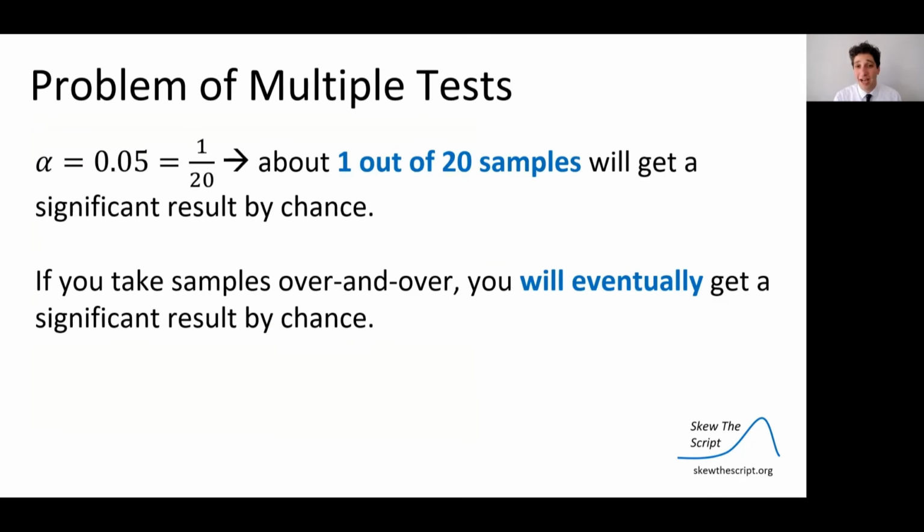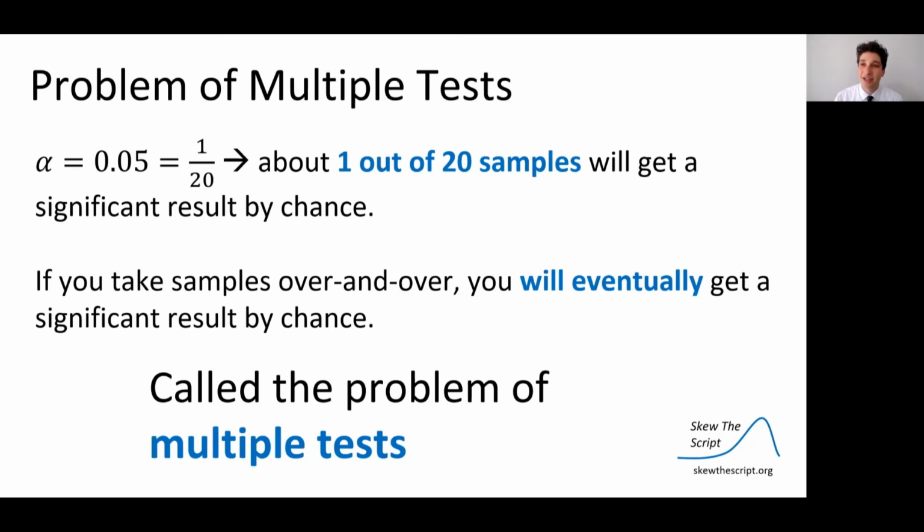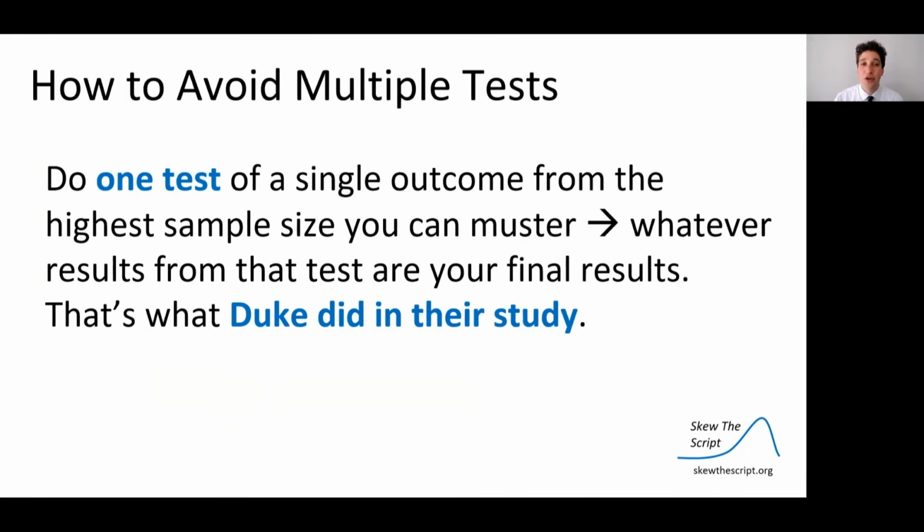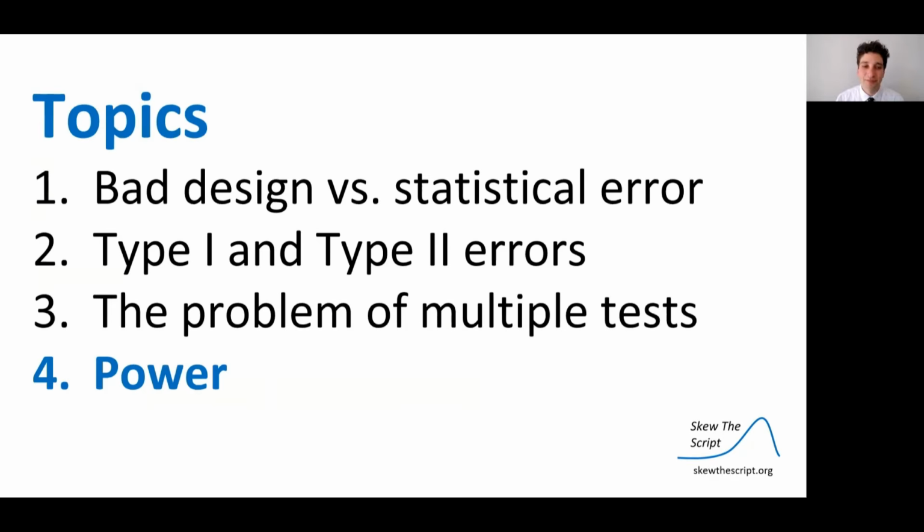So with an alpha of 0.05, about 1 out of 20 samples or 1 out of 20 random assignments will get significant by chance alone. So if you take samples over and over again, you will eventually get a significant result by chance. This is called the problem of multiple tests, and the Tokyo study suffered from that problem. Instead, best practice is to do one test of a single outcome that's important, from the highest sample size you can muster, as many patients in this case as you can find. Whatever result comes from that test is your final result. And that's what the Duke study did, and that's why we think it has more validity.